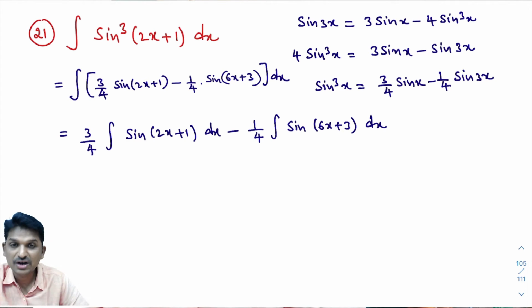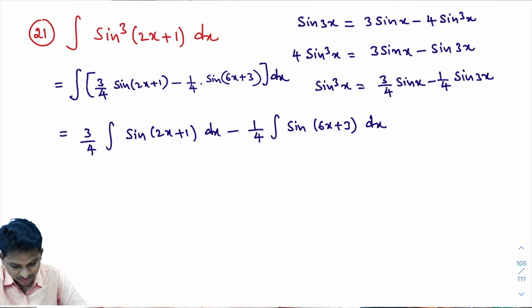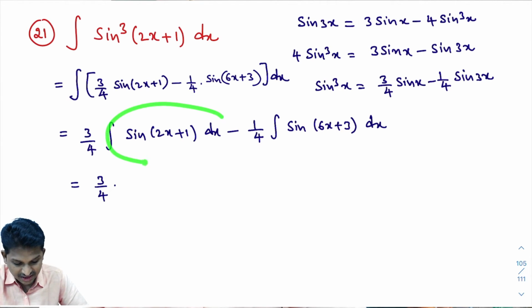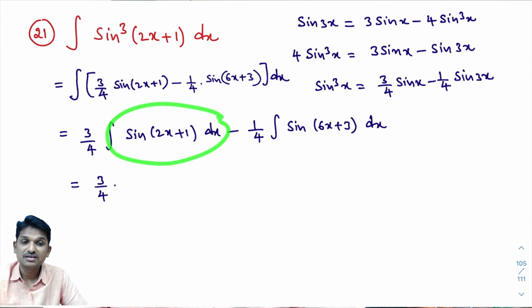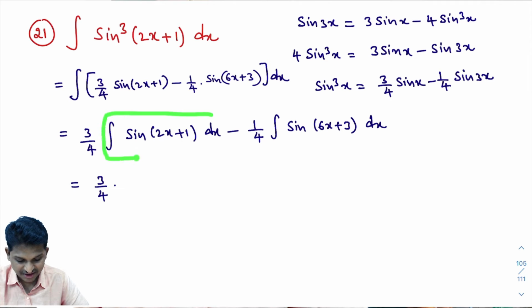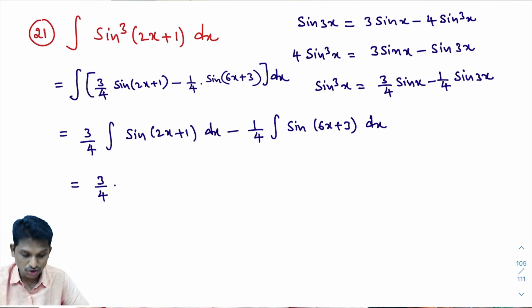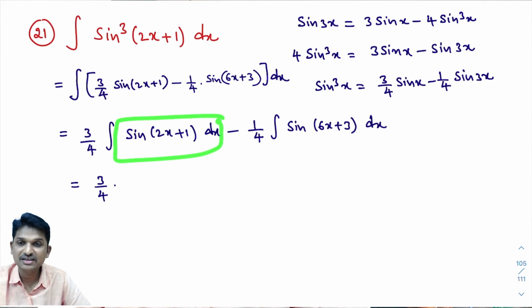I hope you are understanding. Now I need to integrate this. That is equal to 3 by 4 into integral of sine of 2x plus 1 dx. To do this, now I want to calculate integral of sine of 2x plus 1 dx. In model number 2, you learn how to calculate this type of things.